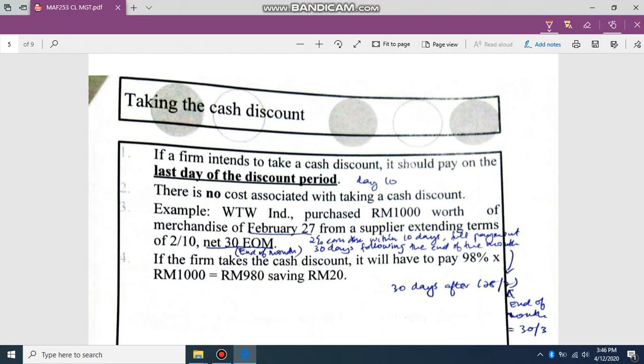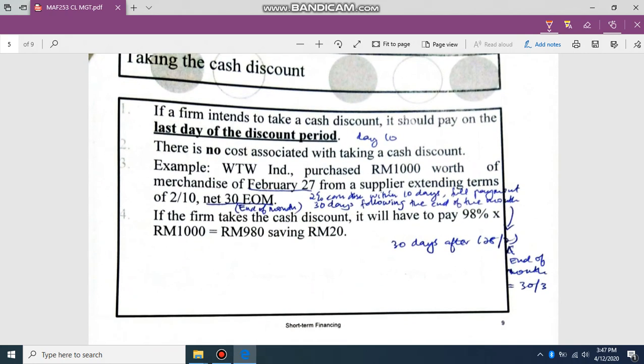So the 2% cash discount applies if the company pays within 10 days. Full payment is due 30 days following the end of the month. EOM means 30 days after the end of February. End of February means 28th of February. So 30 days after 28th of February, the due date will be 30th March. If they pay on 30th March, they have to pay 1,000.